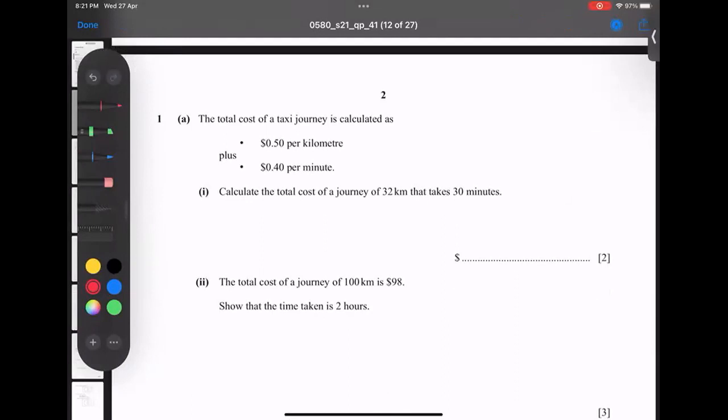So it means that we have to pay for kilometers as well, and time is counted as well. So how to find it? Total cost of 32 kilometers. So naturally, it is very clear. 1 kilometer means $0.50. Mentioned, very clear. 2 kilometers, 2 times 0.50. 12 kilometers, 12 times 0.50. For however many kilometers, just multiply with 0.50. So 32 kilometers means 32 times